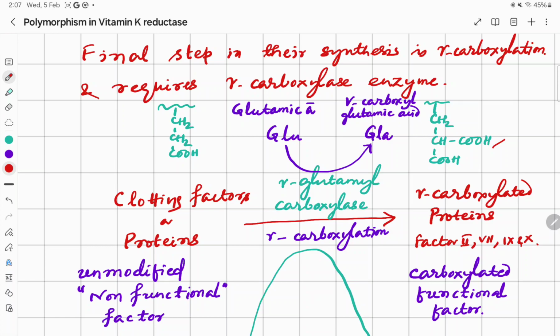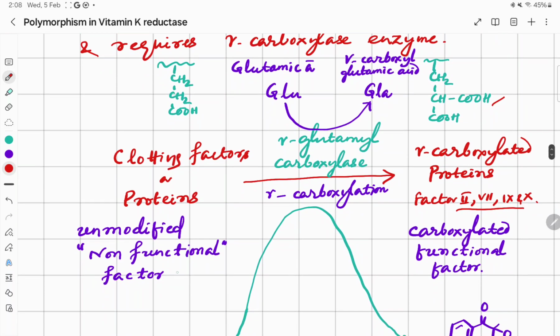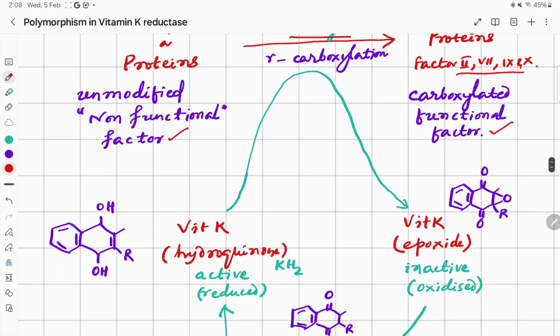So the enzyme gamma glutamyl carboxylase is required in the final step of the synthesis of these four factors, so that the unmodified non-functional clotting factors are converted to carboxylated functional factors. The enzyme here is gamma glutamyl carboxylase, and the coenzyme is vitamin K.